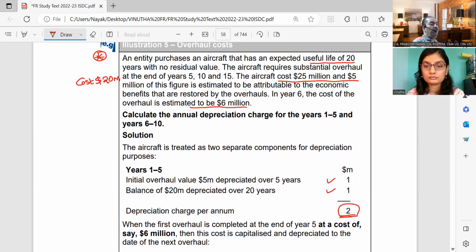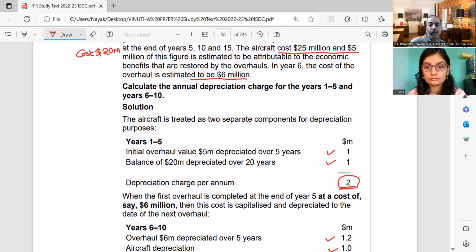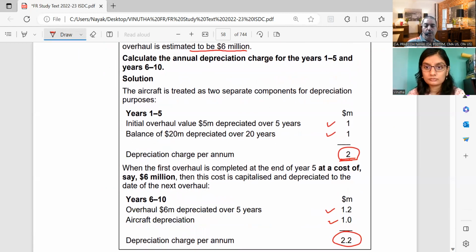So 5 million divided by 5 years, each year it is going to be 1 million. So for the first 5 years, 1 million of overhaul cost that you are writing off, plus 1 million of the aircraft depreciation. So total 2 million you are writing off. From year number 6, the overhaul cost is going to be $6 million. And that will be for another 5 years. So that $6 million will be divided by 5. You will get $1.2 million. And aircraft depreciation continues to be $1 million. So that will come to 2.2 from the 6th year to the 10th year.